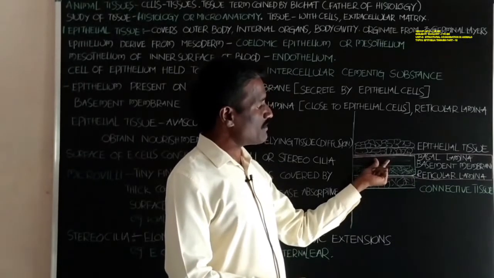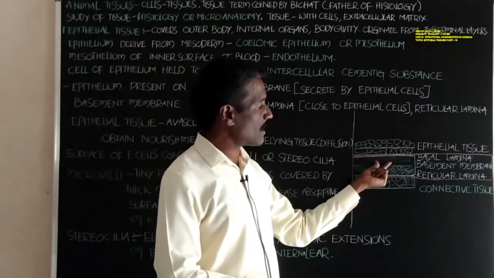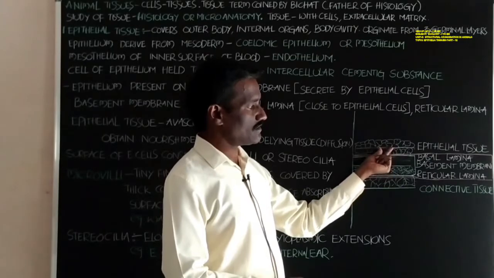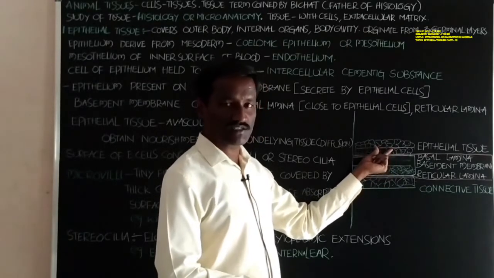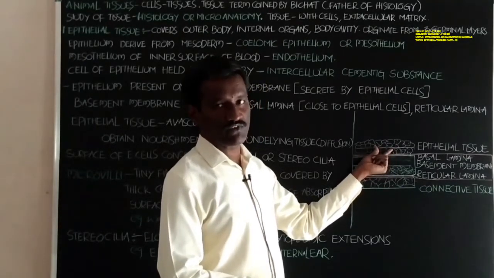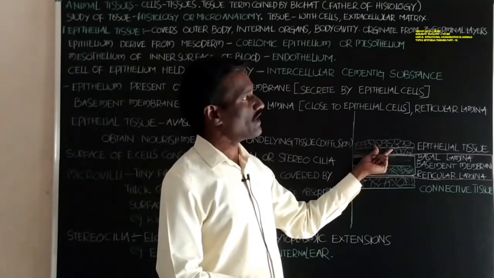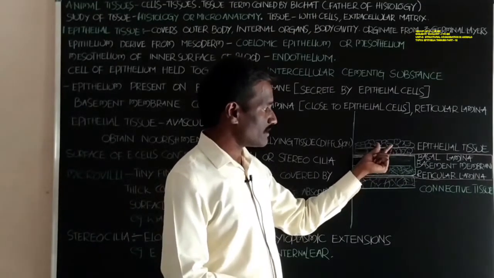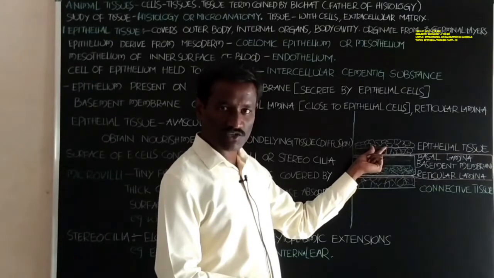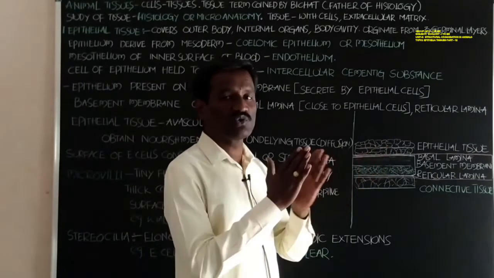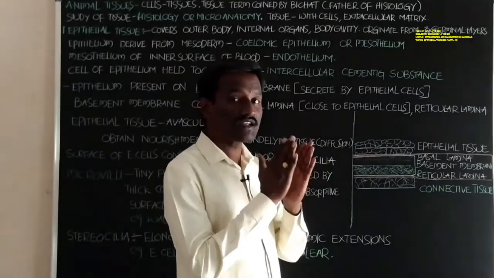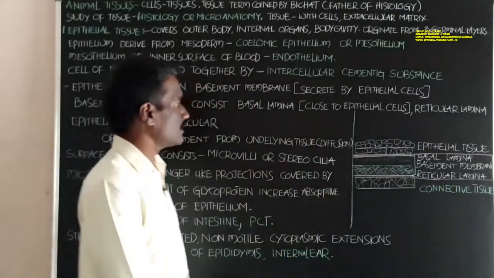Above the basal lamina there is epithelial tissue. Epithelial tissue consists of epithelial cells, and between the cells there is an extracellular matrix. The cells in the epithelial tissue are held together by intercellular cementing substance.